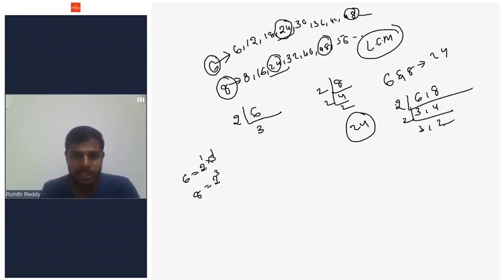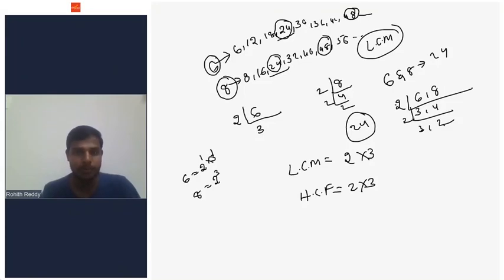Now I want to write LCM and I want to know HCF. To find LCM or HCF by the prime factorization method, we have to write the common primes. For example, for 6 and 8, there are only two prime numbers, 2 and 3. So I'm going to write 2 into 3, 2 into 3 here for finding LCM or HCF.